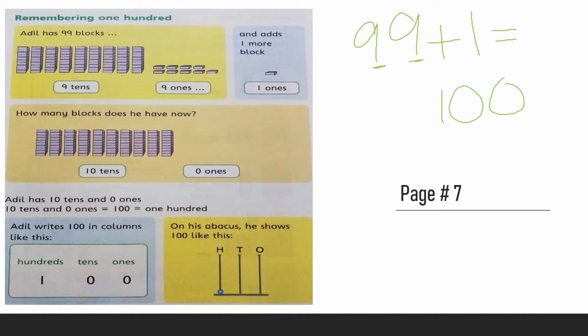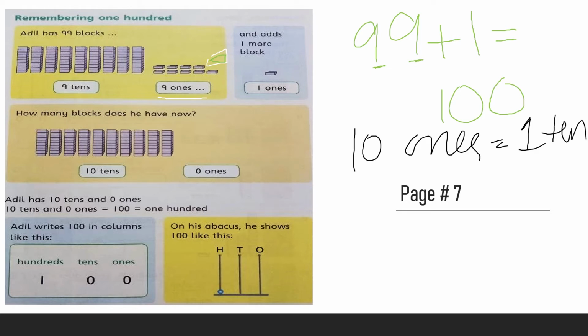If I add this one block here, how many ones will it become? 10 ones. So 10 ones make 1 ten.